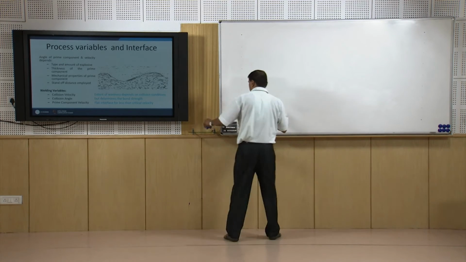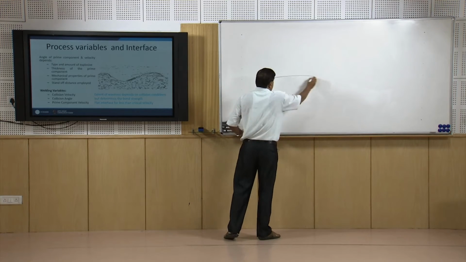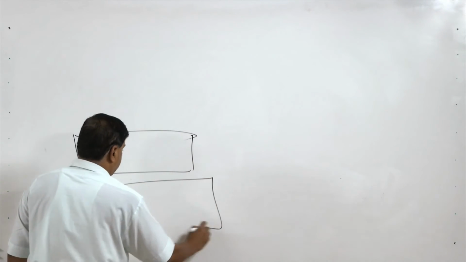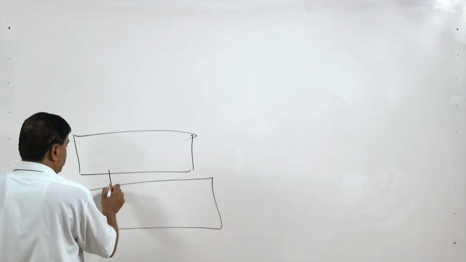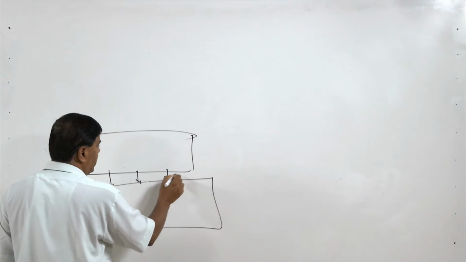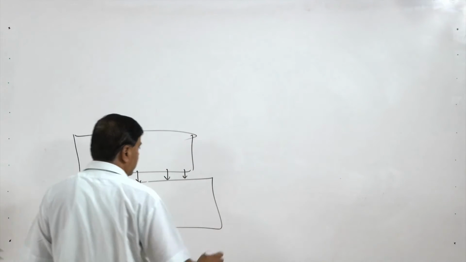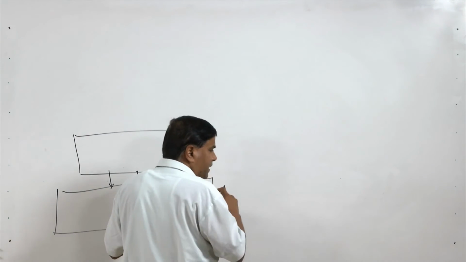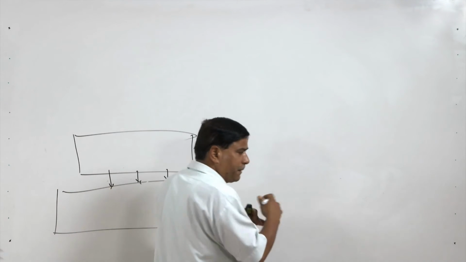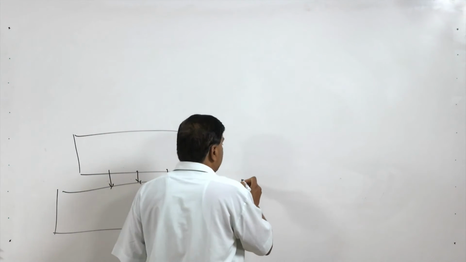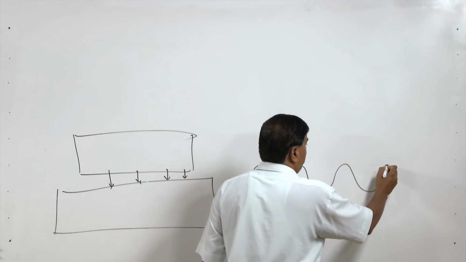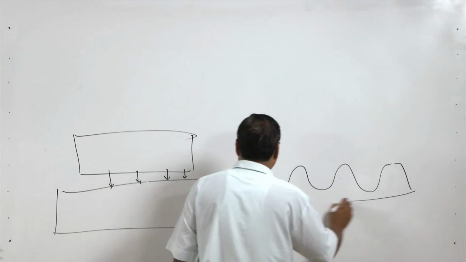Let us say this is the prime component and this is the main component. After the explosion, the prime component impacts the surface of the base metal. After the impact, sufficient heat is generated, and the huge impact causes plastic flow of the material at the interface, which in turn makes the interface wavy in nature like this.